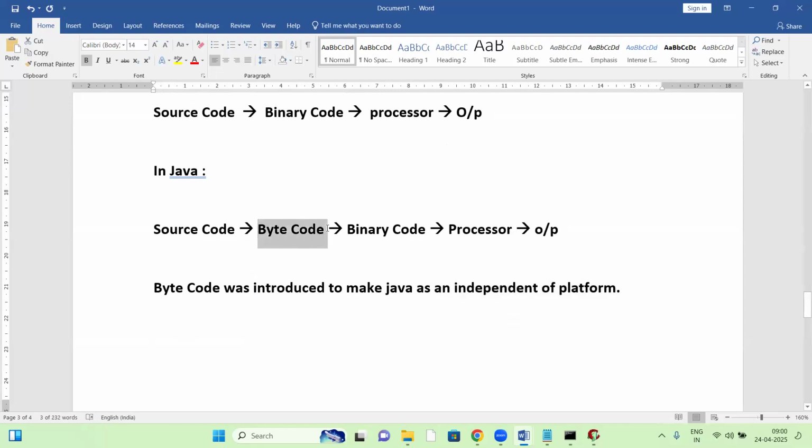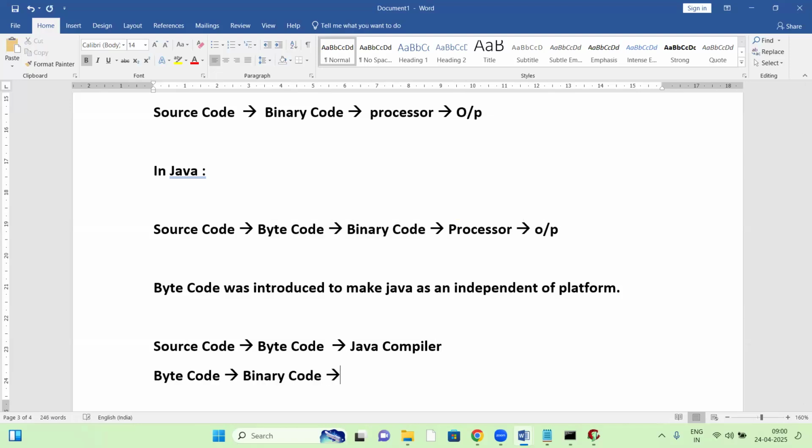So bytecode was introduced to make Java platform independent. Now, source code to bytecode conversion is done by the Java compiler. Next, bytecode to binary code is the second step, done by the Java interpreter.